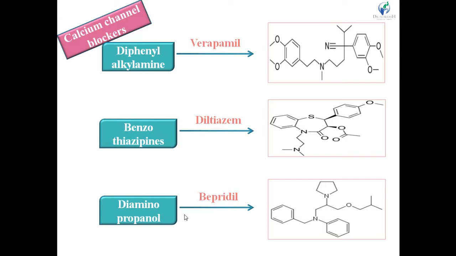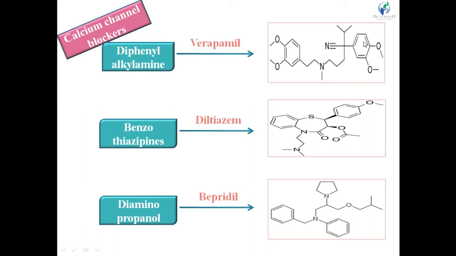Then other subclasses of calcium channel blockers are diphenyl alkylamine, that is verapamil, and the structure of verapamil is here. It includes 2 phenyl rings, a diphenyl, 1 phenyl on both hands, and a dimethoxyphenyl ring is present, OCH3, dimethoxyphenyl.